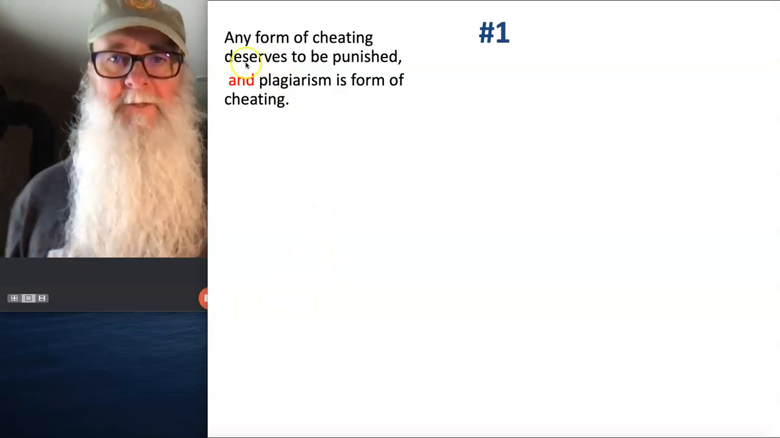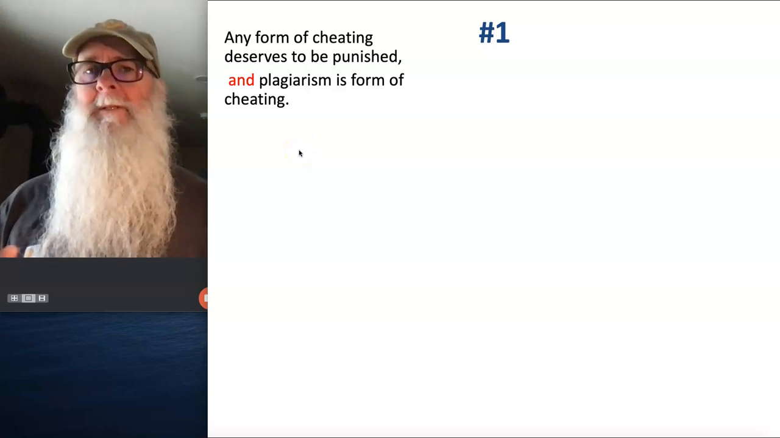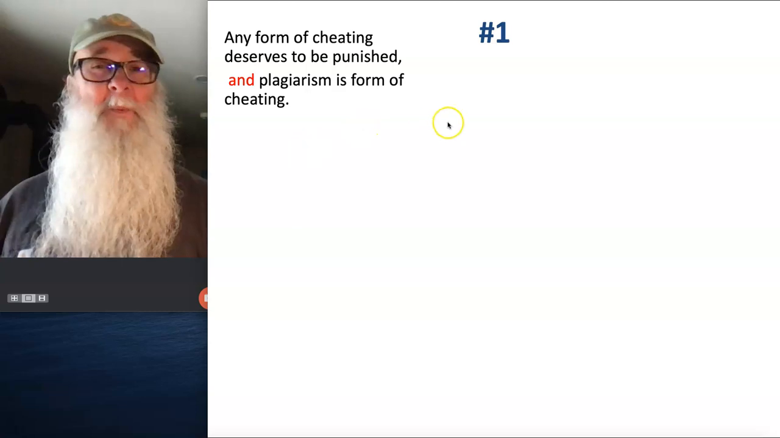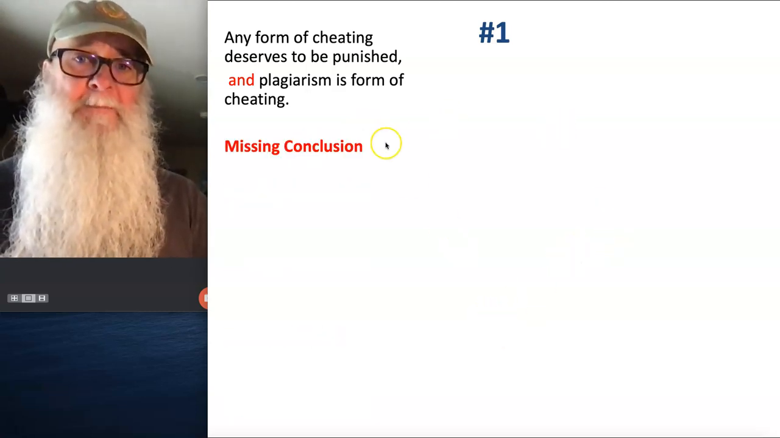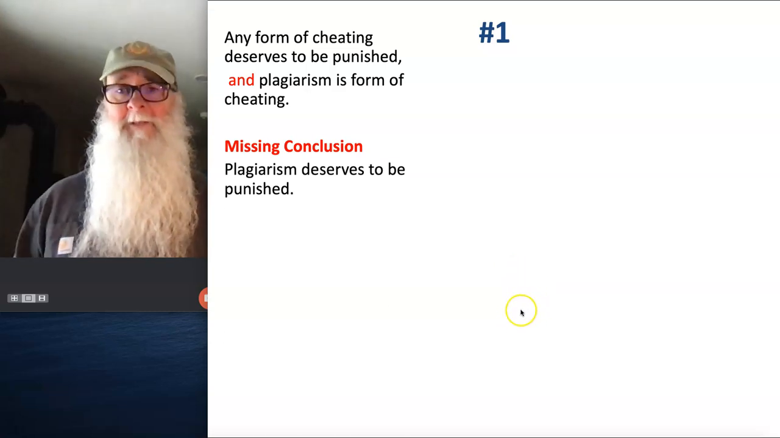Number one, did you pick up on the "and" here? It's a good indicator word. It's telling us that the statements that appear on either side of the "and" are both premise statements. So we're missing a conclusion in number one. If any form of cheating deserves to be punished and plagiarism is a form of cheating, that would seem to follow as a conclusion that plagiarism deserves to be punished.